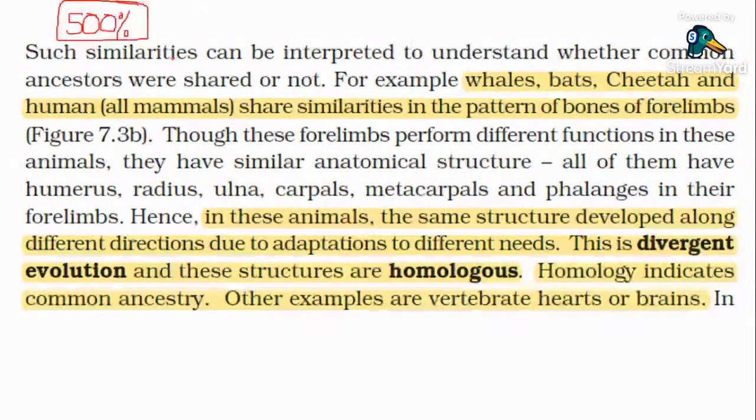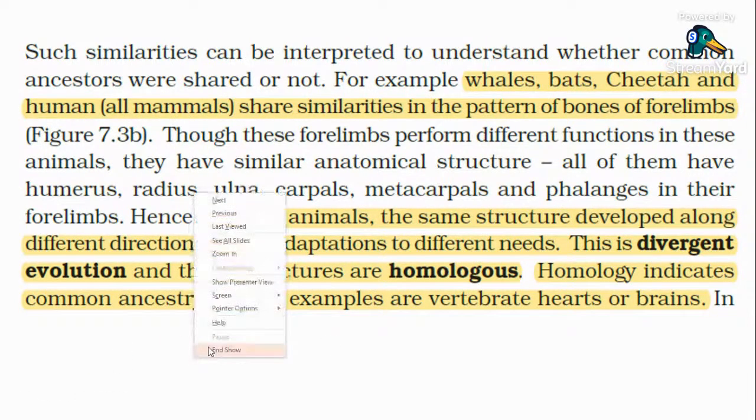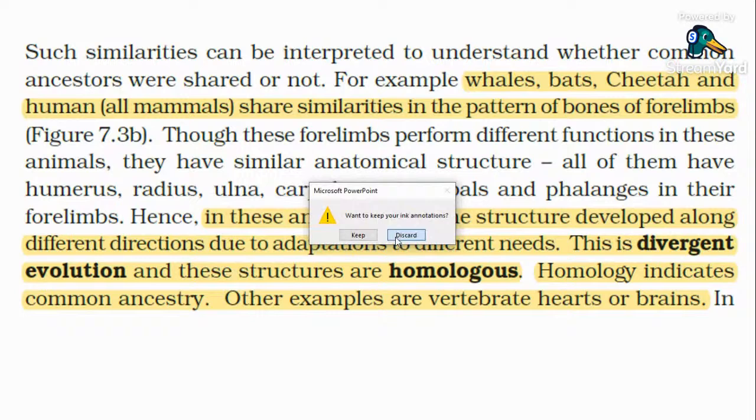I can give you a 500% guarantee that one question would definitely come from the next two slides. Just focus on the next two slides. You will get to know the answer for the question that is going to be asked in NEET 2021 on September 12th from this chapter of evolution. So the first one, I'll tell you about that and then we will come back.